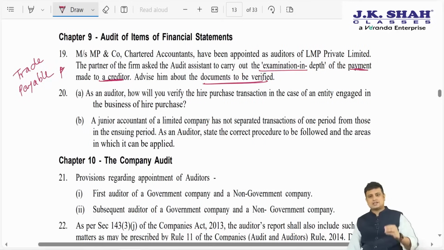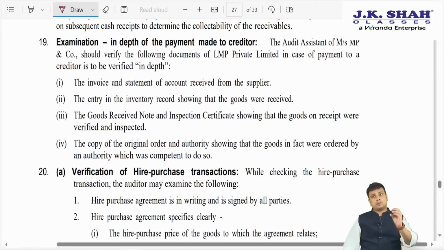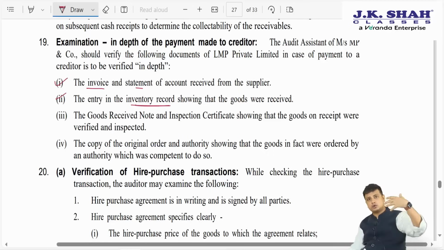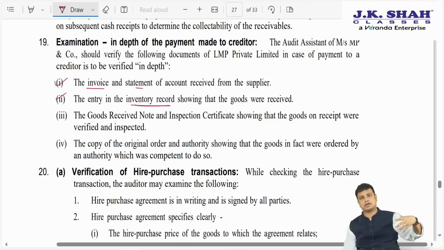So here in this case, what we will have to check is, if we want to check payment to the creditor, we want to check whether the purchases are correctly recorded. So firstly, what we will check is the invoice and the statement, because see, if the purchase recording is incorrect, payment will also be incorrect. Second, entry in the inventory record showing that goods were actually received. Only then, if the goods were actually received, risk and reward will be transferred to us.